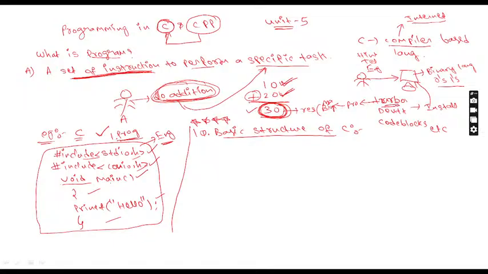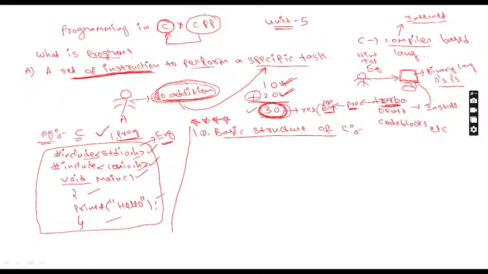Turbo C software is a compiler, a C language compiler. Whatever program I have written in C language, it converts into machine level language or binary language, also called zeros and ones. Once it is converted into zeros and ones, the computer will do the process and finally generate the answer. Without a compiler, we cannot write and execute any C language program. This is a very important point you need to remember.